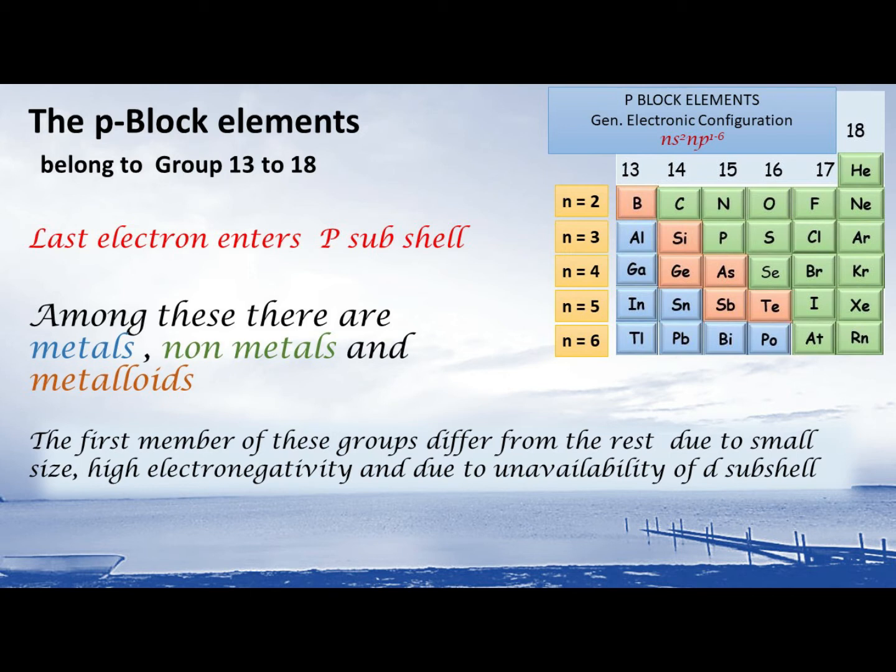In p block there are metals, non-metals, as well as metalloids. You can also see that the first member of this block differs from the rest of the group, which is basically due to small size, high electronegativity, and unavailability of d subshell.